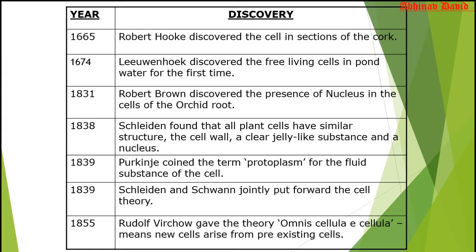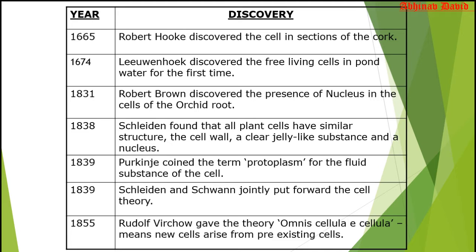Now see, after so many years of gap, from 1665 when the first cell was discovered until 1831, they could not discover anything. So in 1831 they discovered the nucleus. You have already seen that the nucleus is present in the center of the cell.